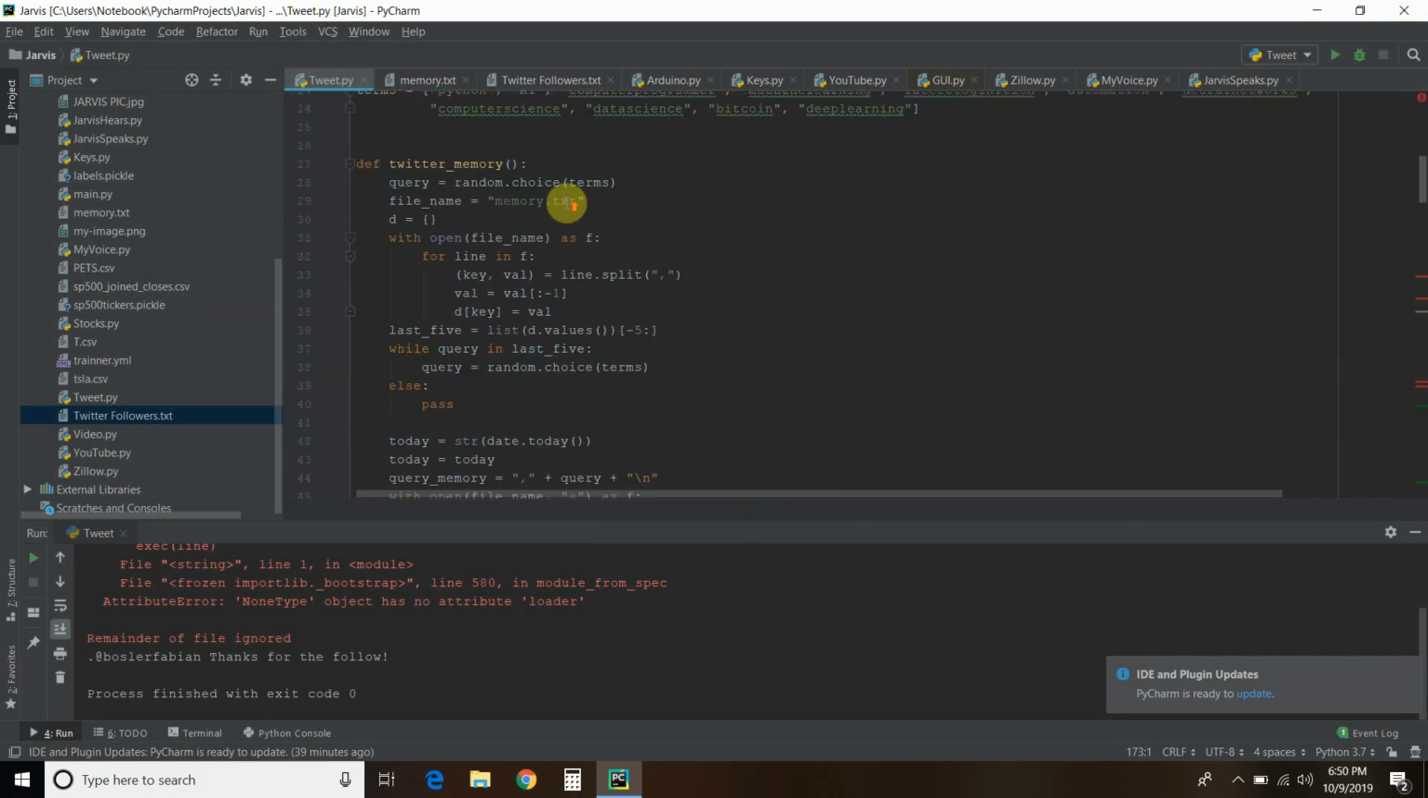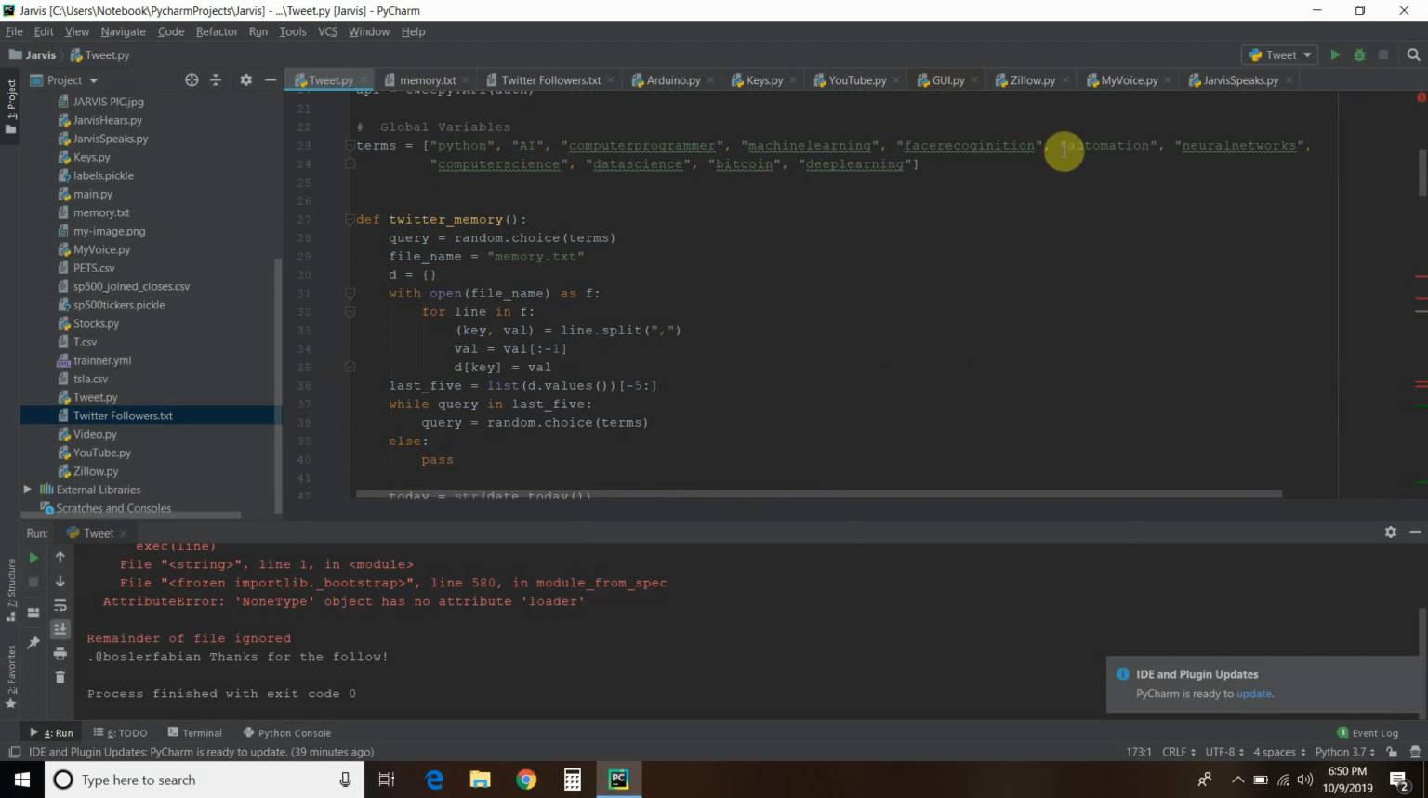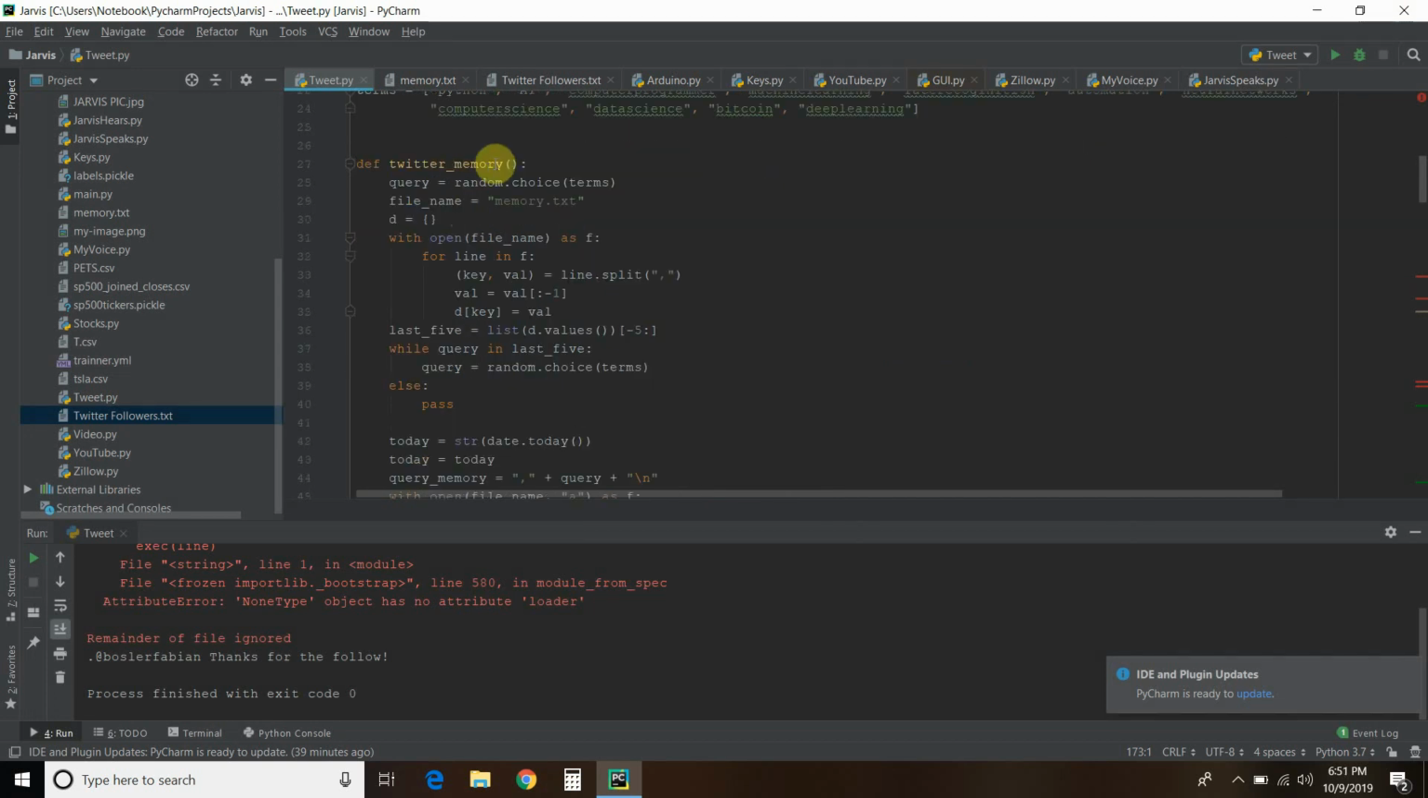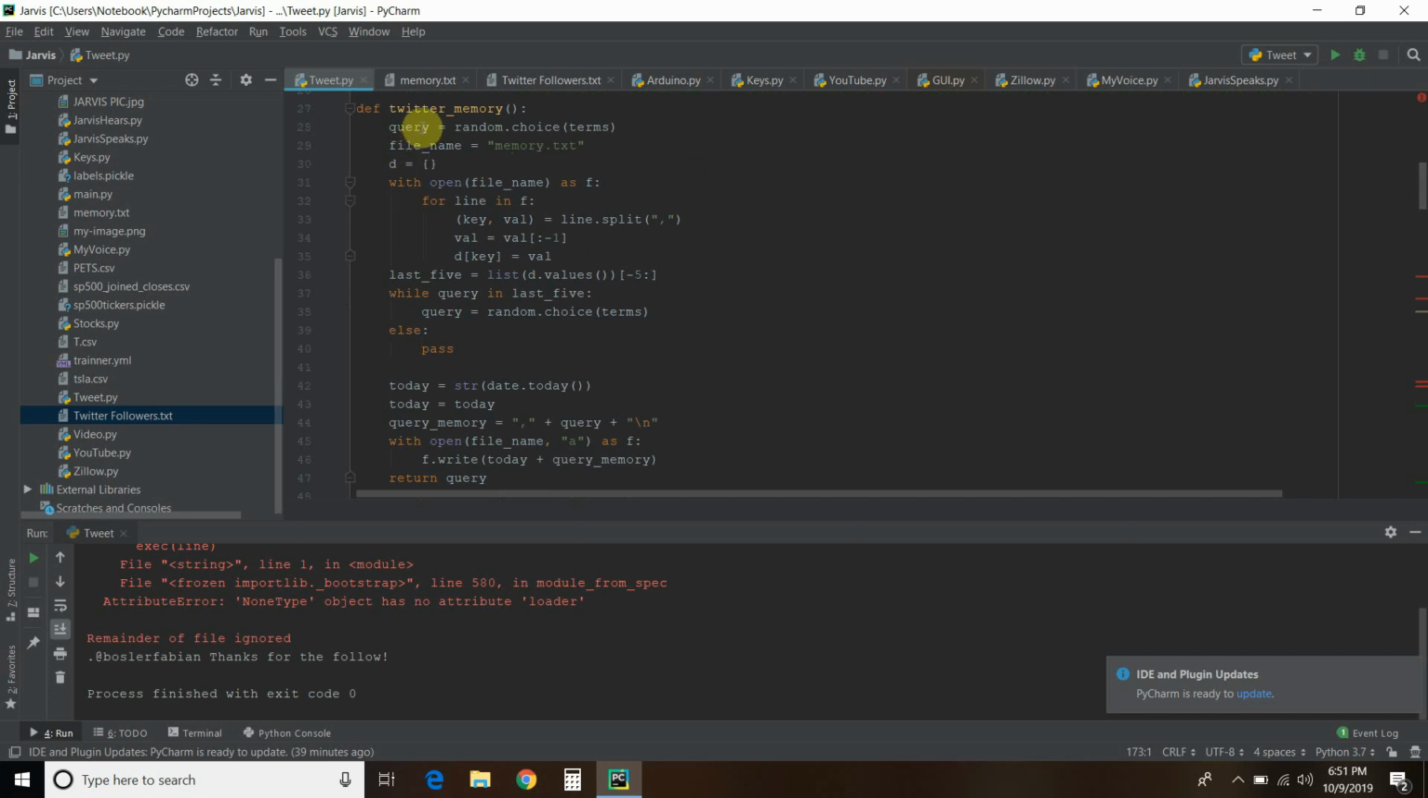So I have these terms right here. And I set a function called Twitter memory. The query, which is what I pass to all the other functions like auto follow and retweet, is going to be a random choice of those terms that I just showed you. Then I declare the file name where the memory is stored. I call this memory.txt. Then you create a dictionary, that's what these curly brackets are, called D.